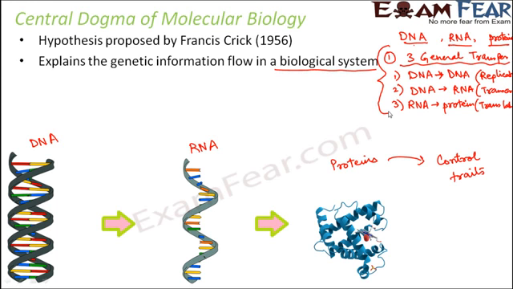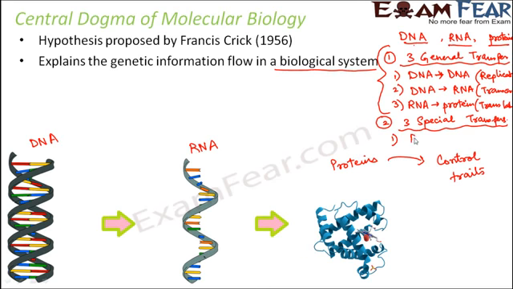So wherever DNA acts as the genetic material, these are the three steps which take place for the flow of genetic information. However, there are some special cases which have some special transfers happening. For example, some viruses where the genetic material is not DNA. In that case there won't be replication of DNA, so this flow will not happen. So what would be the flow in that case for special transfers?